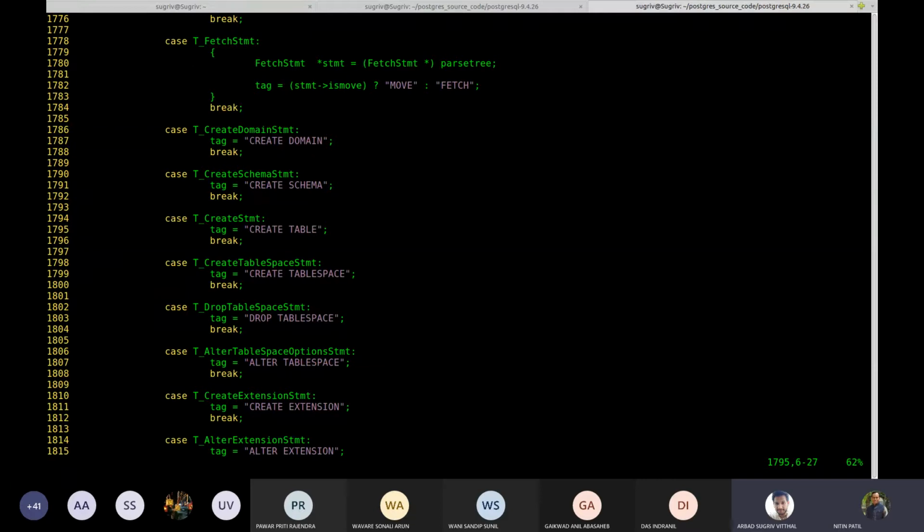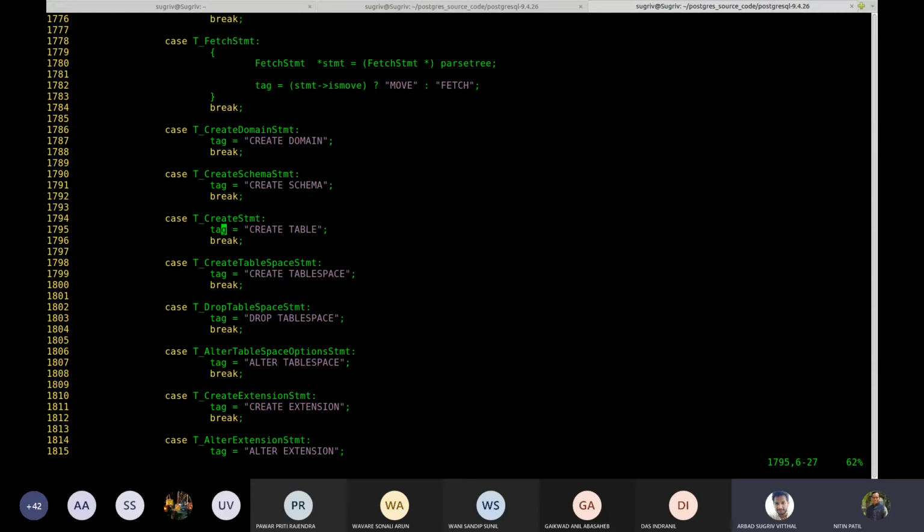Now what I need to do is reinstall Postgres again by removing the current one, because I have to compile my source code again. If I make some change here, for example, whatever the tag equal to create table is showing now currently, line number 1795. Correct. Now if I write before this create table, say Sugru colon create table, I will save this file, come out of it, and then uninstall Postgres, install it again through source code, and then fire my create table command.